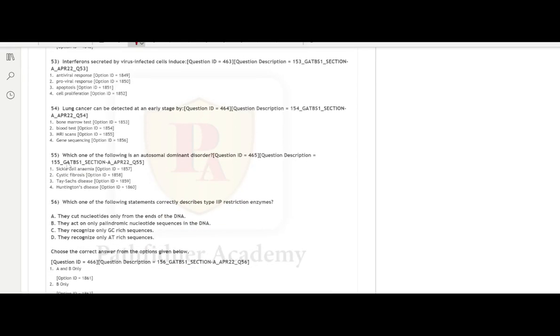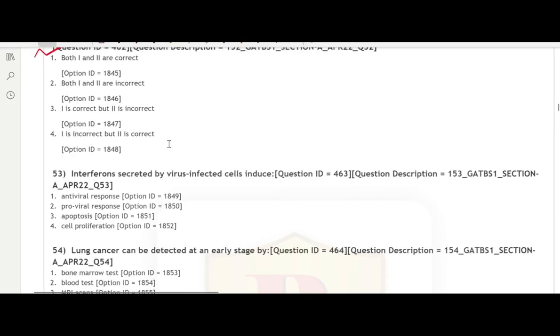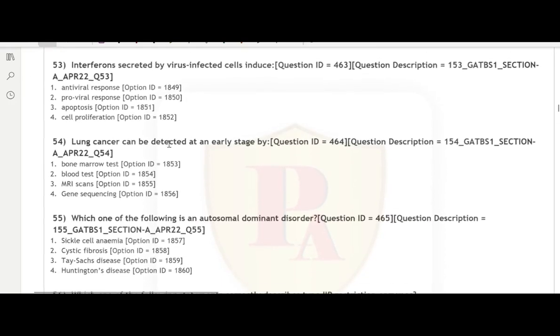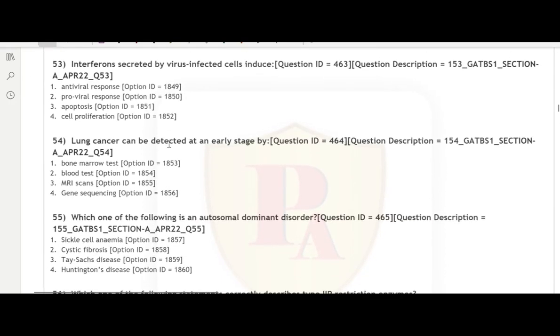Question number 53. Interferon secreted by virus infected cells induce... First of all, interferons are secreted in response to viral entry into a cell. They help the body fight against viral entry or any other such disturbance.